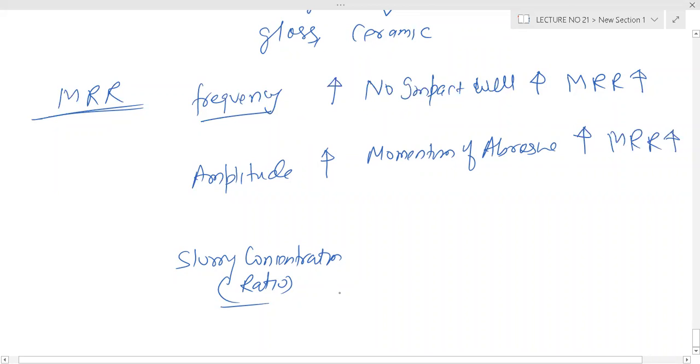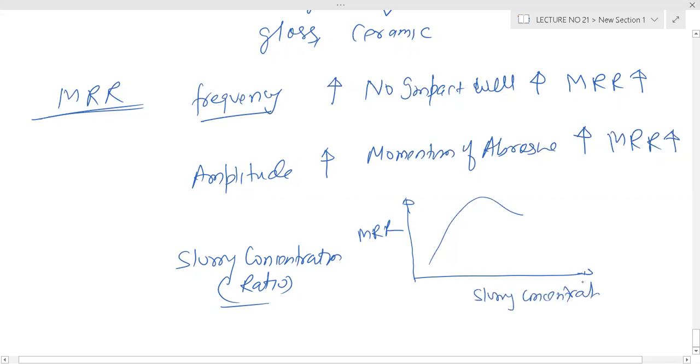Slurry concentration, again same thing. The same concept will be used here. That is your slurry concentration and metal removal rate. As slurry concentration increases, metal removal rate will increase.